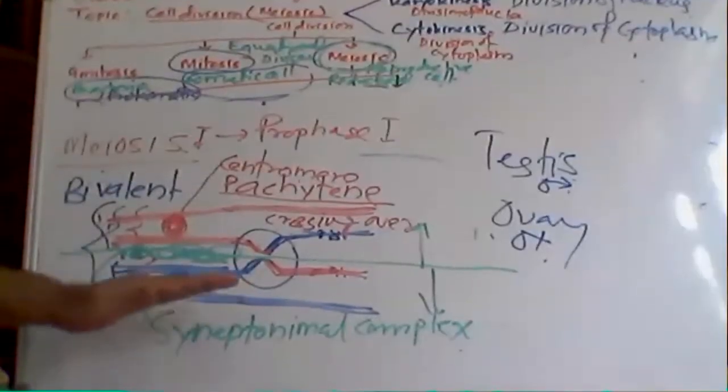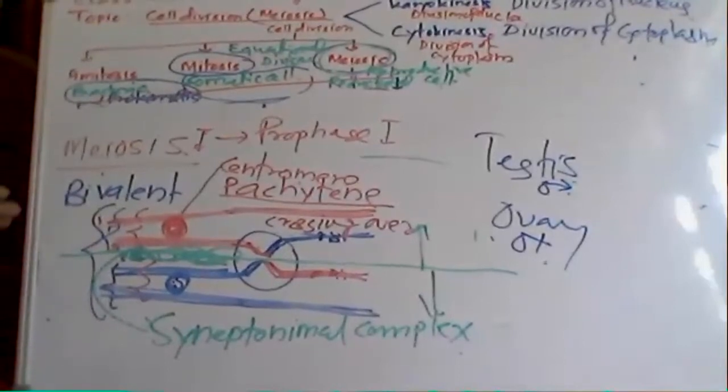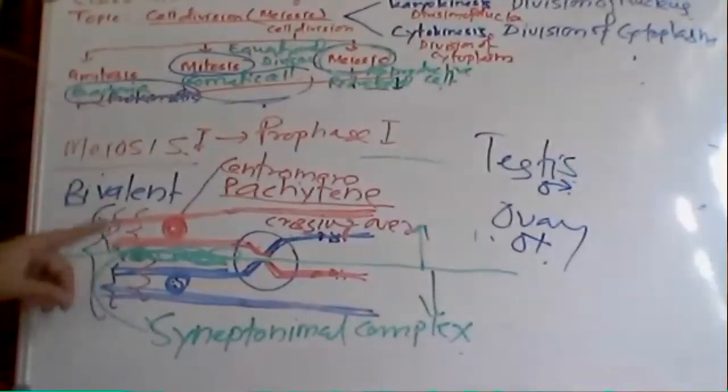Now what happens? All the chromosomes will start moving toward the center. They will not come singly, they will come in pairs. All chromosomes of your body cell will come toward the center in metaphase 1.